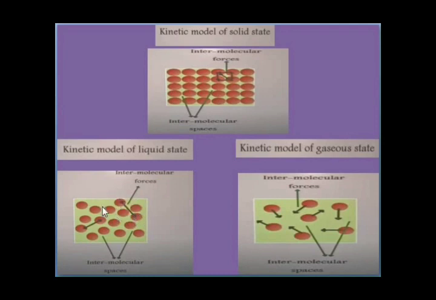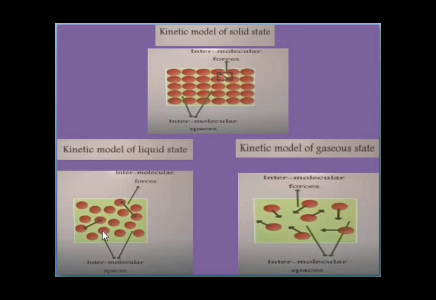So the intermolecular forces of attraction are not as strong as in the case of solids. Thus the intermolecular spaces will be larger. In solids they are almost negligible, but here intermolecular spaces will be there. When compared to solid state, the liquid state will have higher intermolecular spaces.